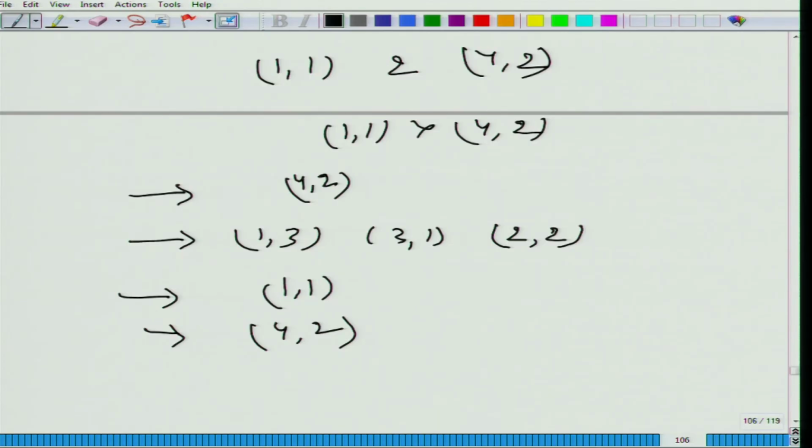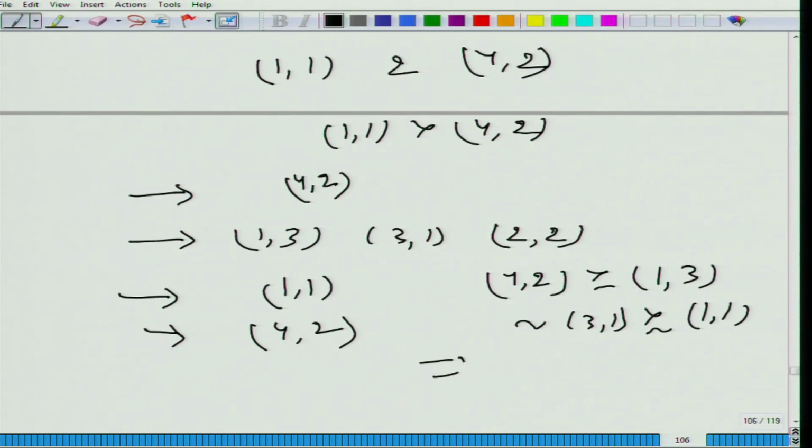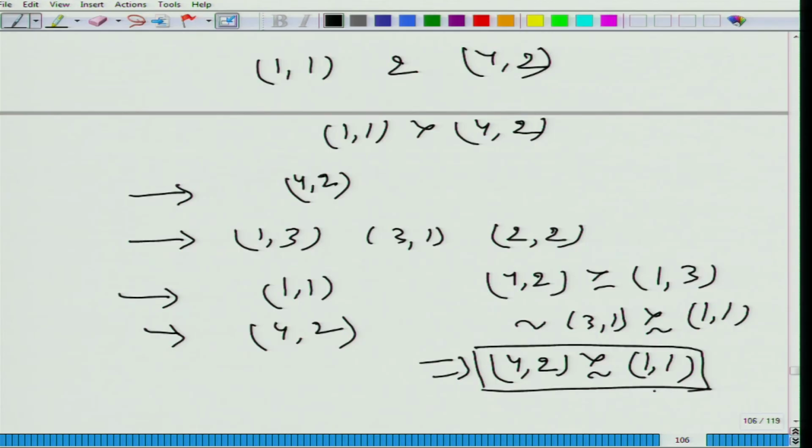Because (4,2) is at least as good as (1,3), and you are indifferent between (1,3) and (3,1), and you prefer (3,1) over (1,1). Transitivity should lead to (4,2) being preferred to (1,1). But this is violated. That's why we have a problem.